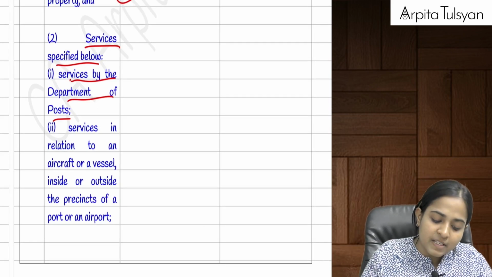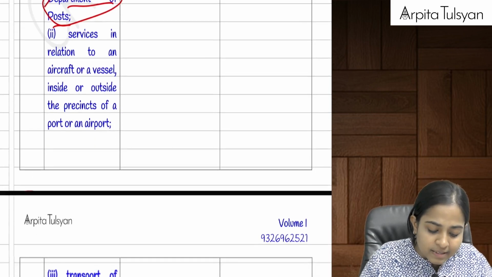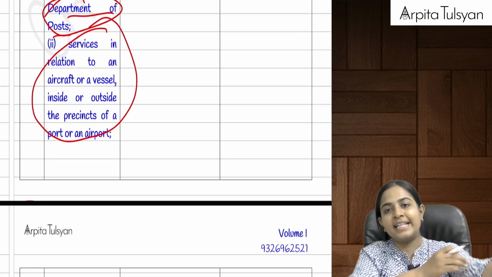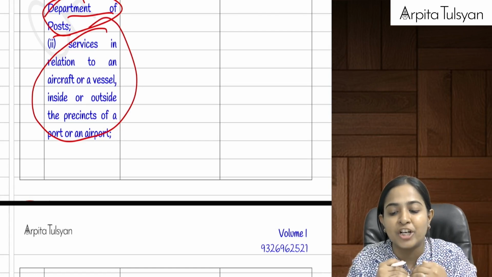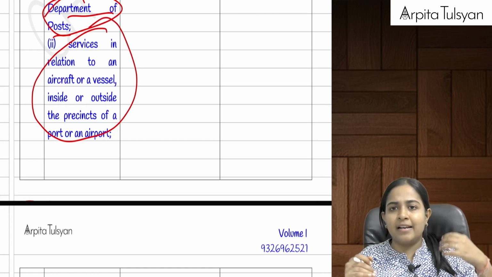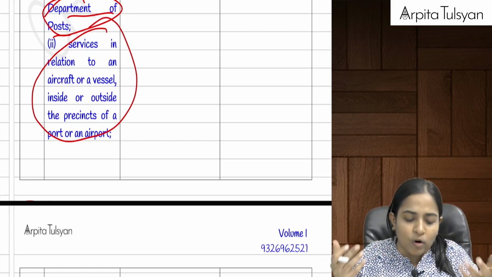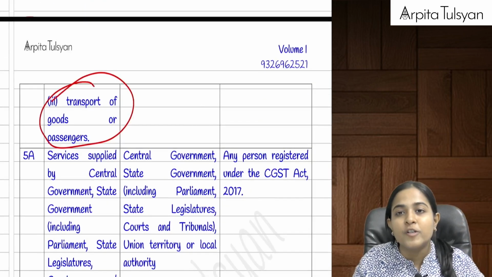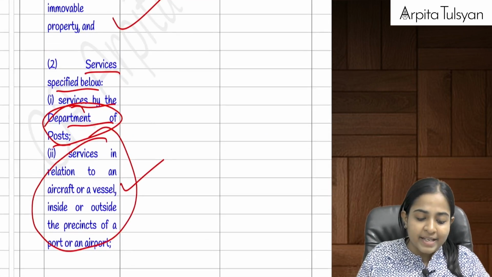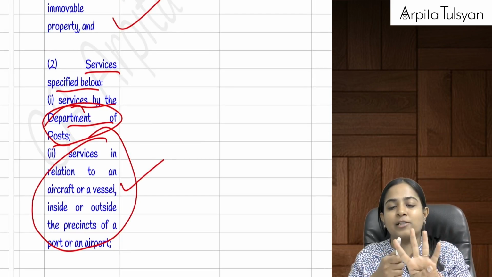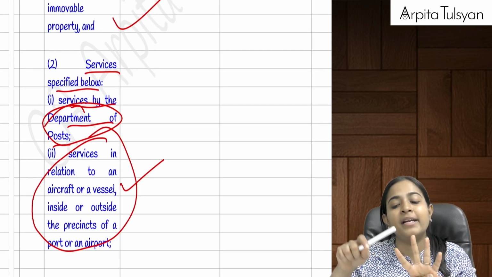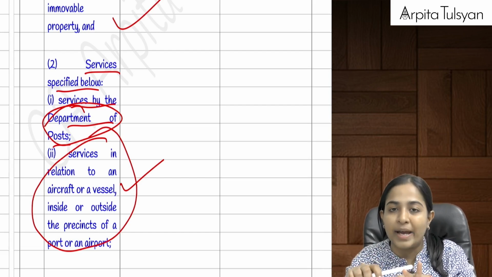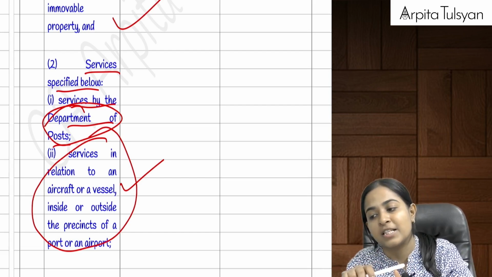Or services in relation to aircraft or vessel, let's say repairing or overhaul services, or transport of goods or passengers. So basically four services are excluded here: renting of immovable property, services by Department of Post, services in relation to aircraft or vessel, or services for transportation of goods or passengers.